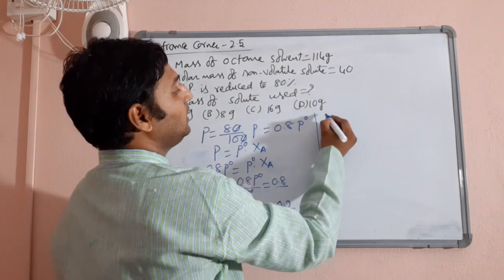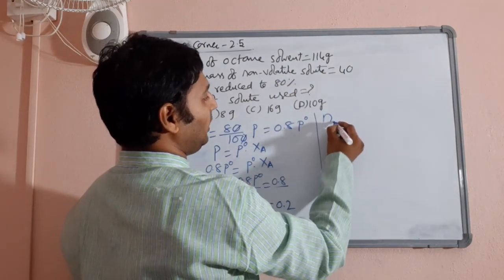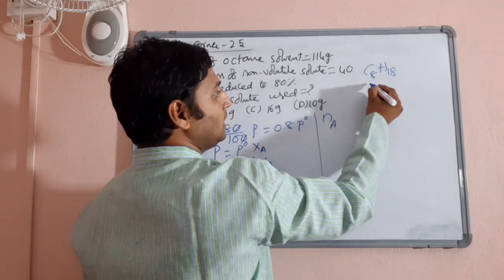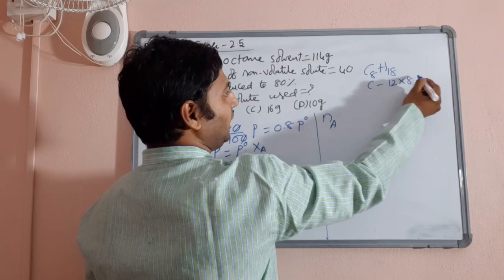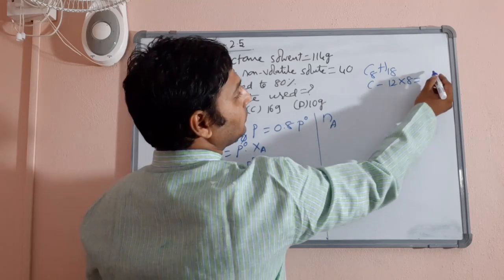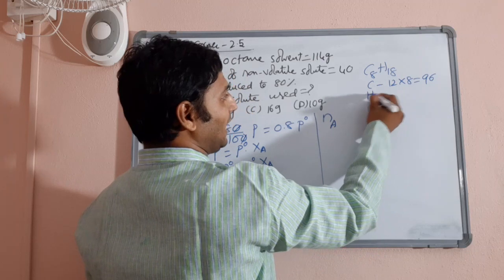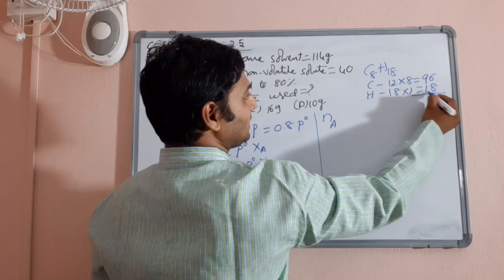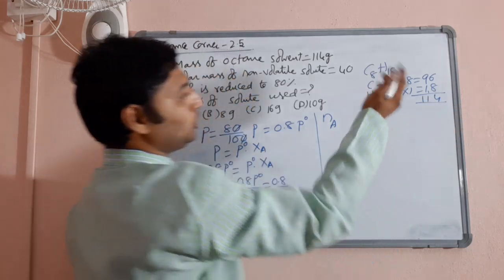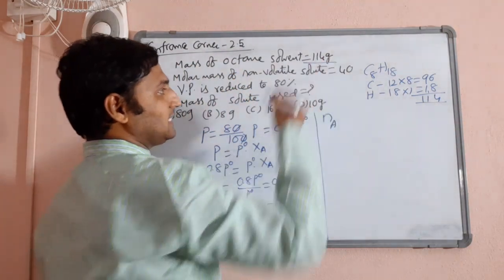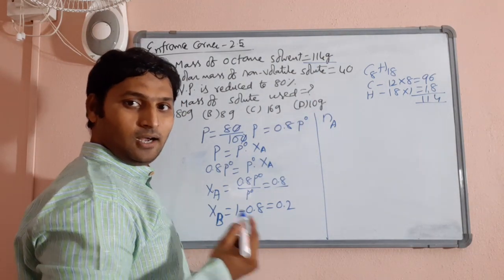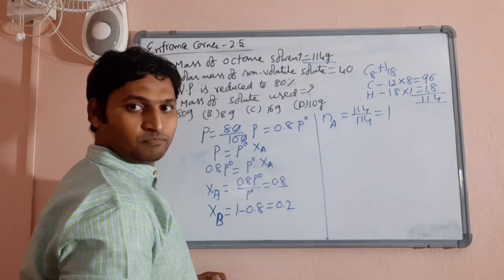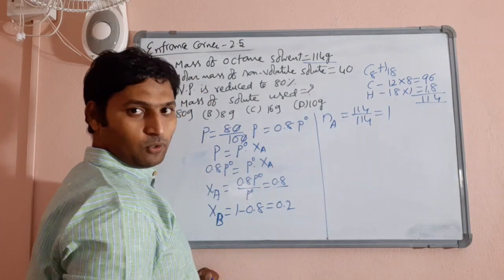Now you see. Number of moles of solvent, first let us take. Octane formula is C8H18. So for carbons 12 into 8 you will get 96. For hydrogen 18 into 1 you will get 18. 96 plus 18, you will get 114. So he has taken exactly molar mass many grams of the solvent. That's why 114 by 114 gives you 1 mole. So number of moles of solvent is 1 mole.